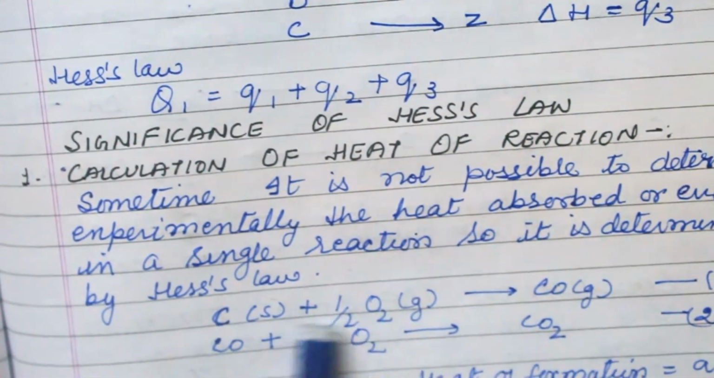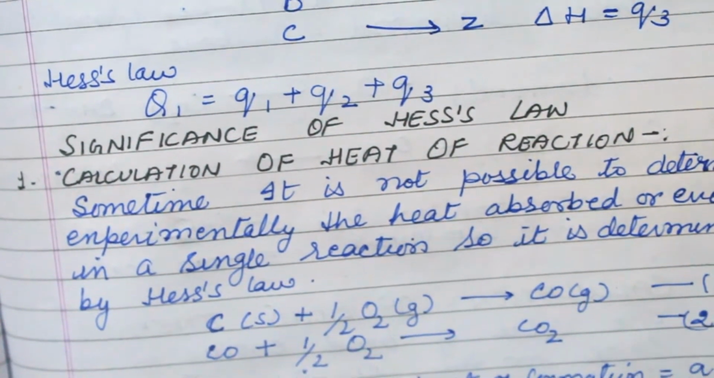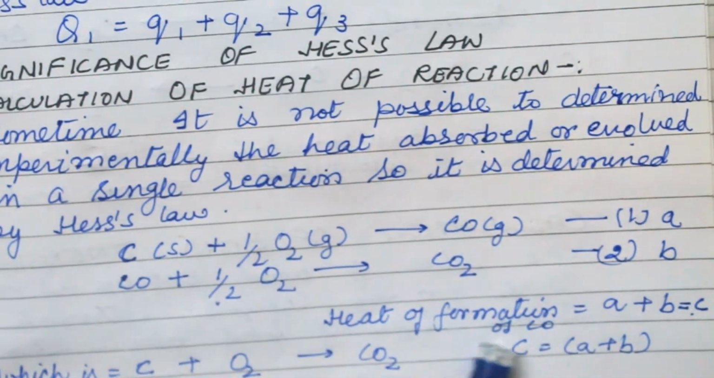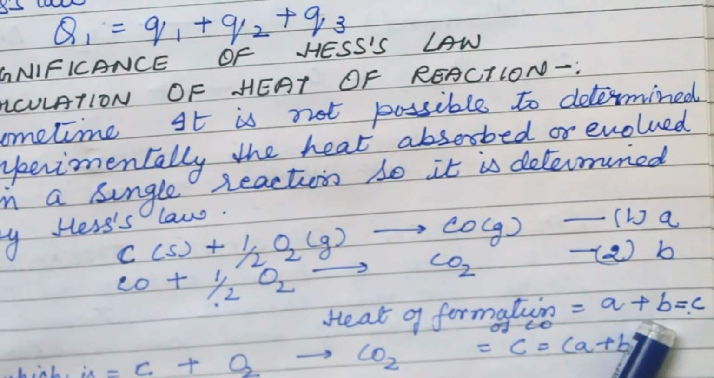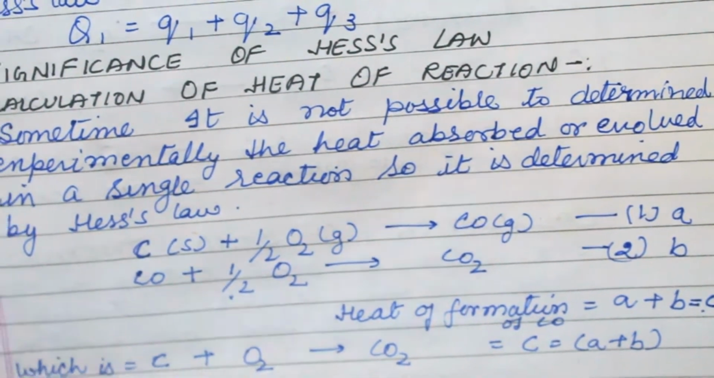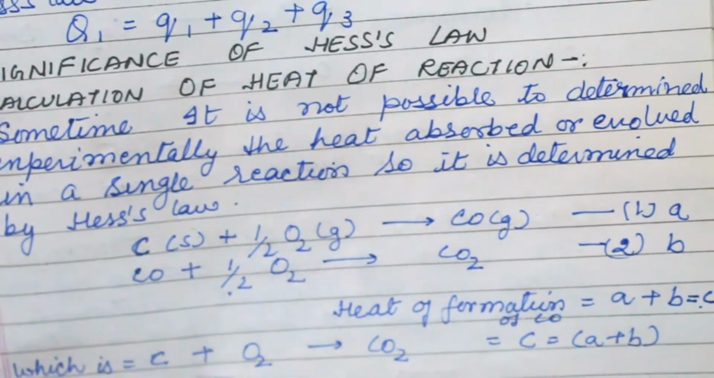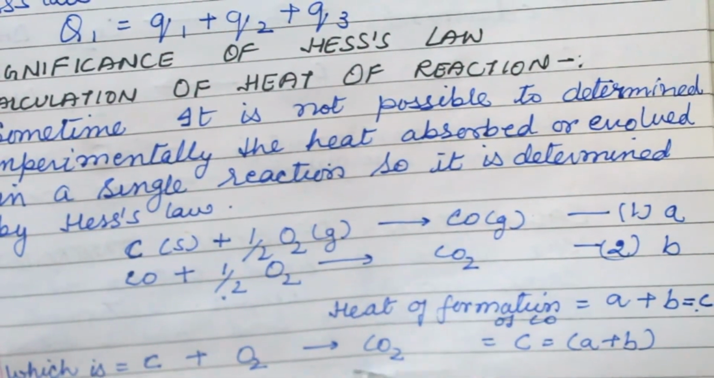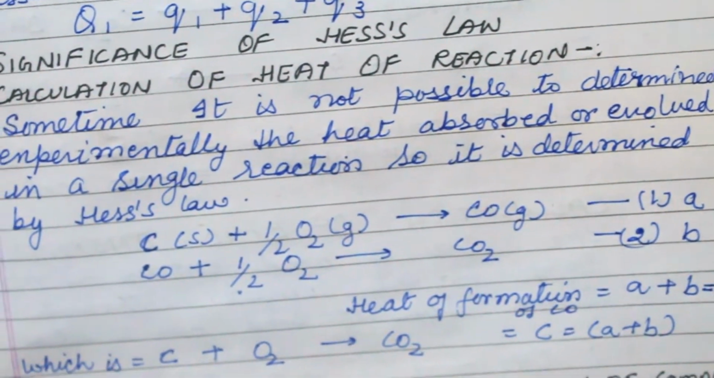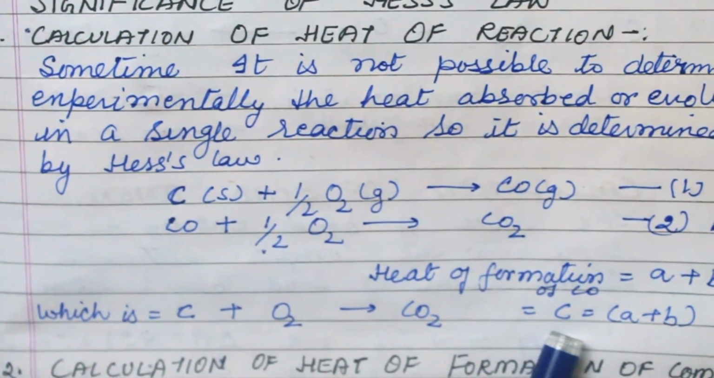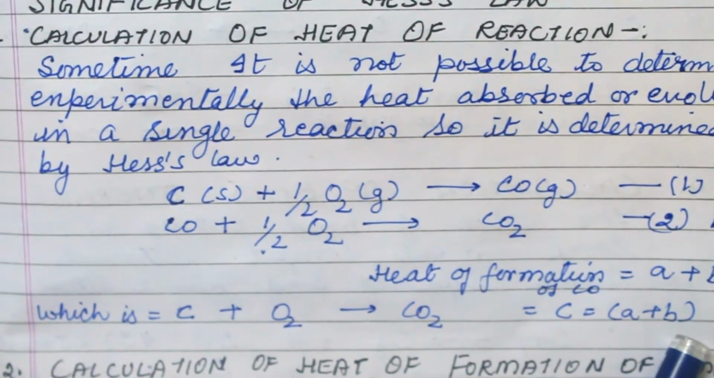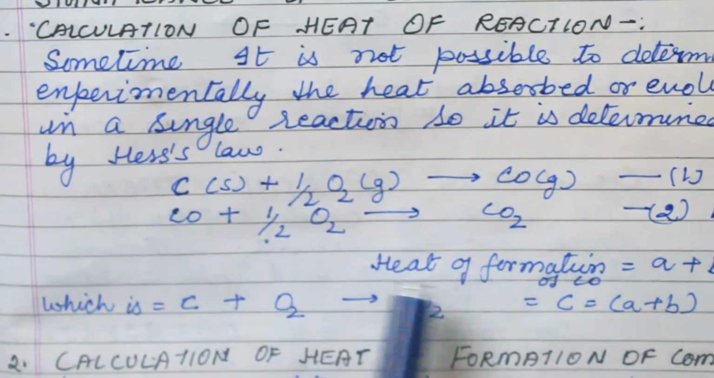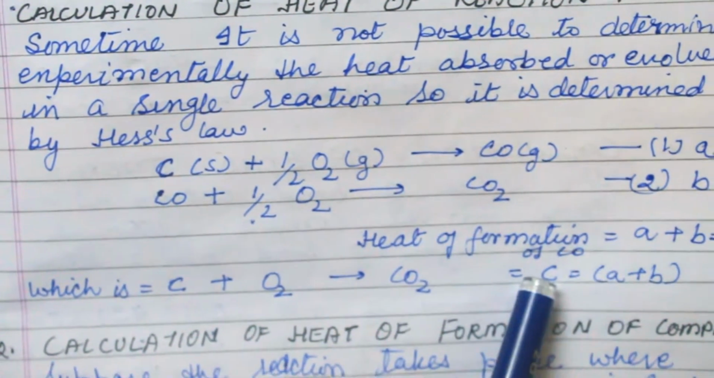This is the reaction taking place in two steps. So the heat of formation is equal to A plus B. Now this is the same reaction taking place in one step. The formation of CO2 is here also and the formation of CO2 is here also. Now in the one step, it is equal to C, which is equal to A plus B, because the same reaction takes place in two steps. So the heat evolved or absorbed is equal.